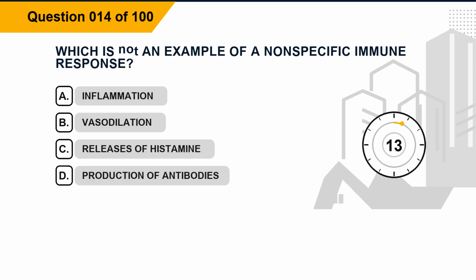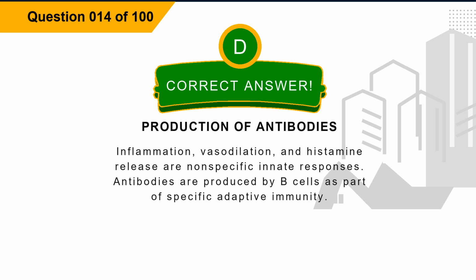Question 14. Which is not an example of a nonspecific immune response? Option A, inflammation. Option B, vasodilation. Option C, release of histamine. Option D, production of antibodies. The correct answer is option D, production of antibodies.